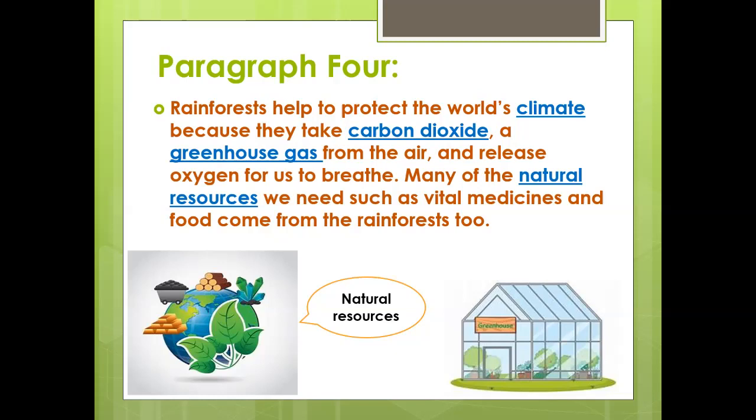Why? Because they take the carbon dioxide that is found in air and then they give us what? Oxygen. Oxygen is really important for us to breathe, not only for us, but also for animals. Now, not only that, but natural resources can be found in the rainforests, and we can take some important things there that can help us heal and cure ourselves, because rainforests do an amazing job by giving us the vital medicines and food that we need.